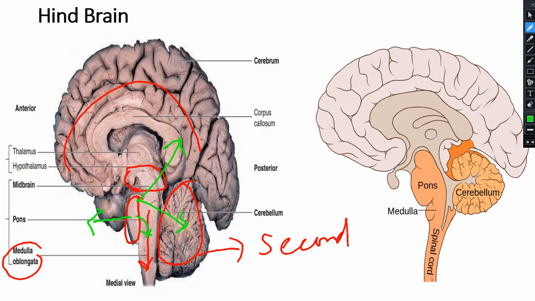Now the medulla oblongata. It connects the brain with the spinal cord. Here is the spinal cord and here is the medulla oblongata. The overall brain is connected through the medulla oblongata with the spinal cord. And it controls heartbeat, swallowing, vomiting, coughing, sneezing, digestion, and breathing.